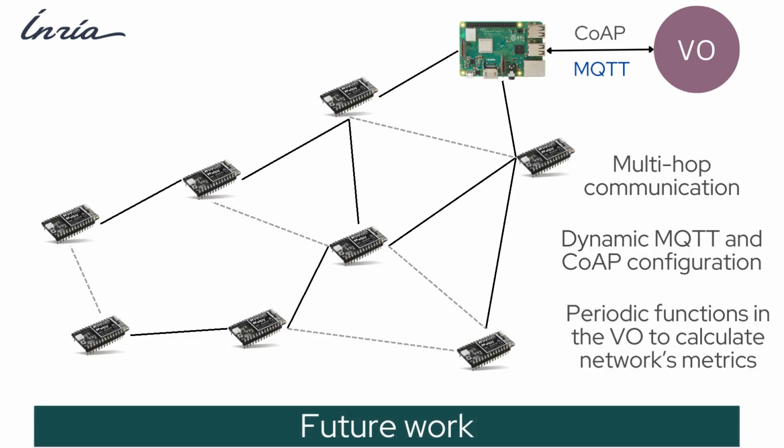In future work, we intend to integrate a routing protocol to enable multi-hop communication and extend the wireless sensor network coverage range. On the VO side, we intend to support MQTT and CoAP on both sides of the communication with the devices to support different configuration setups. Additionally, we intend to provide additional periodic functions to calculate important networking metrics such as latency, throughput, and energy consumption.